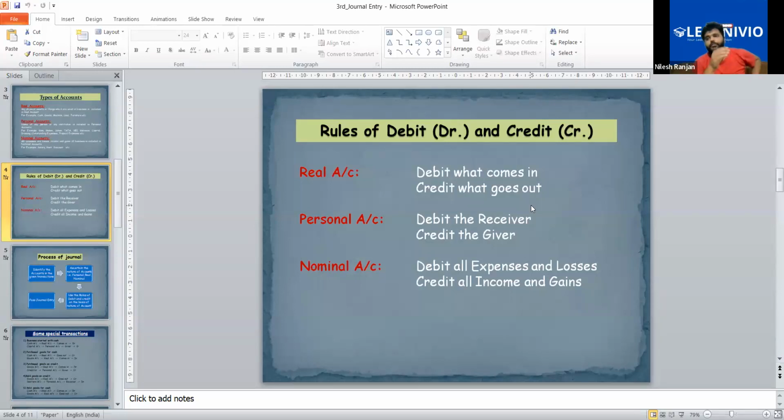So let's say if you are purchasing goods from someone for cash, then you don't have to remember the name of that person. You don't have to record the name of that person. Yes or no?